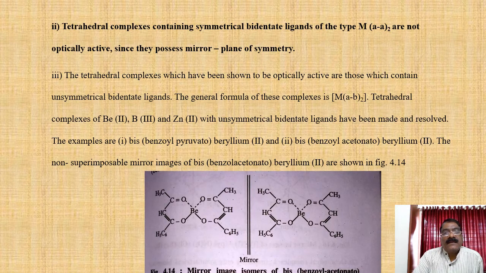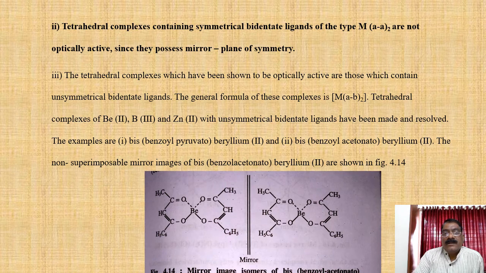Tetrahedral complexes containing asymmetrical bidentate ligands of the type MA2 are not optically active, since they possess a mirror image. They have a plane of symmetry particularly. The tetrahedral complexes which have been shown to be optically active are those which contain unsymmetrical bidentate ligands.